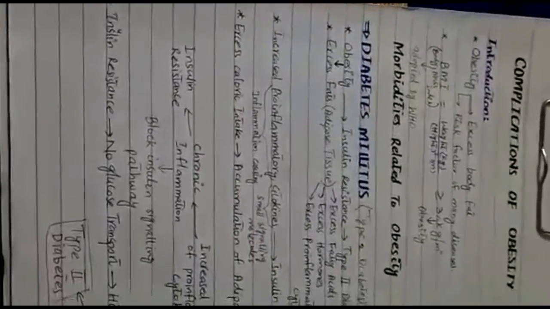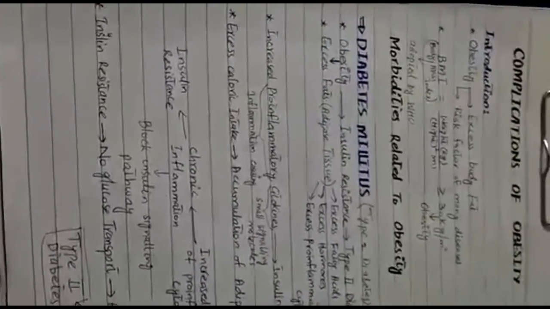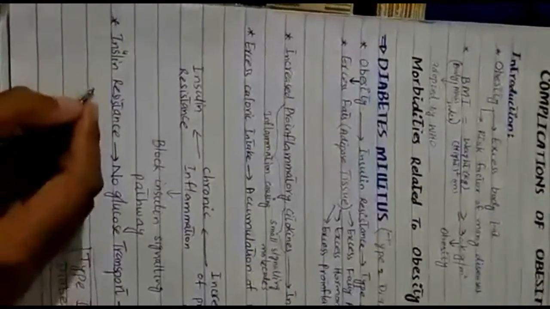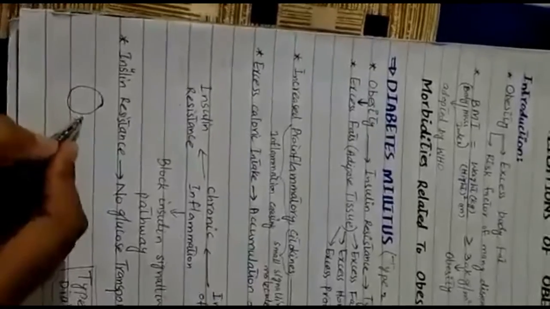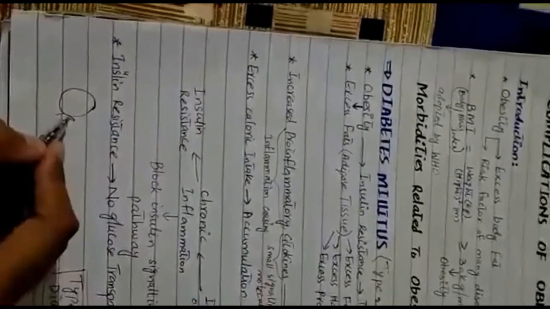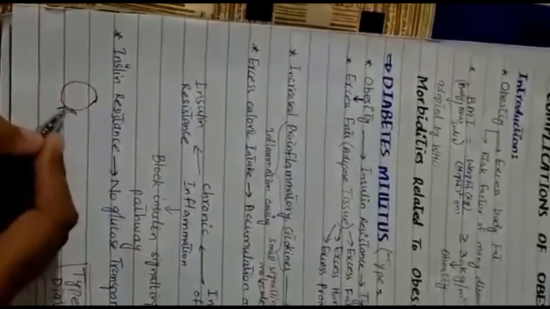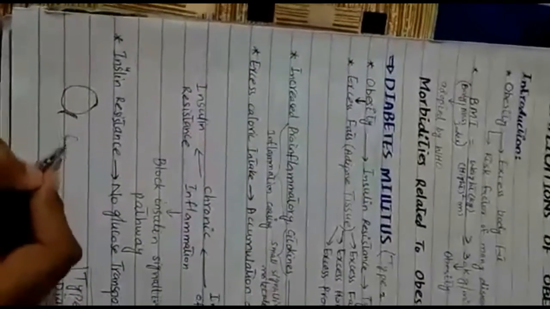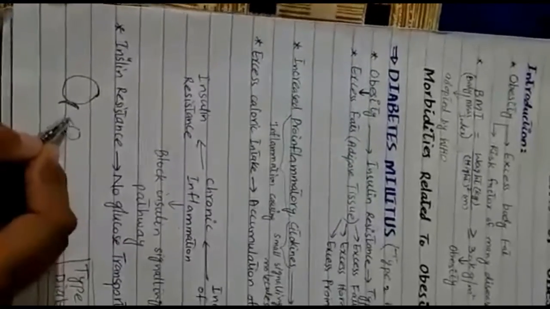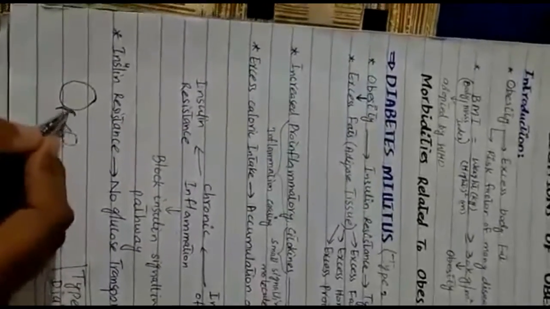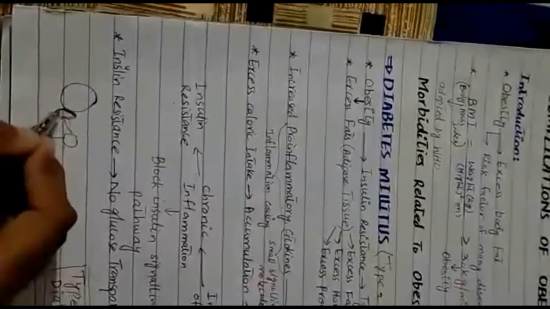It is actually the receptor on the cell surface. Let me mention here, I am drawing a cell. Suppose this is insulin. These are actually the receptors. Suppose this is a glucose molecule. This comes and binds with this receptor.